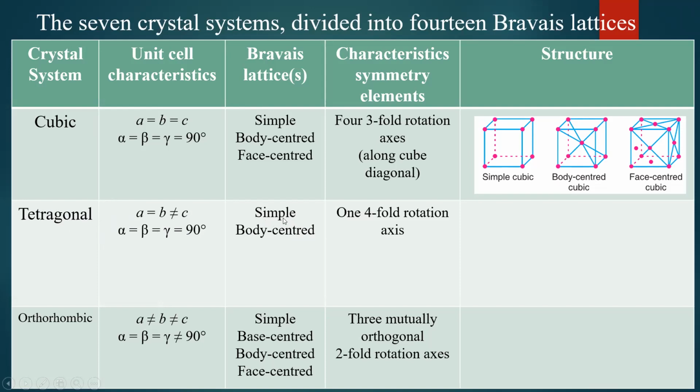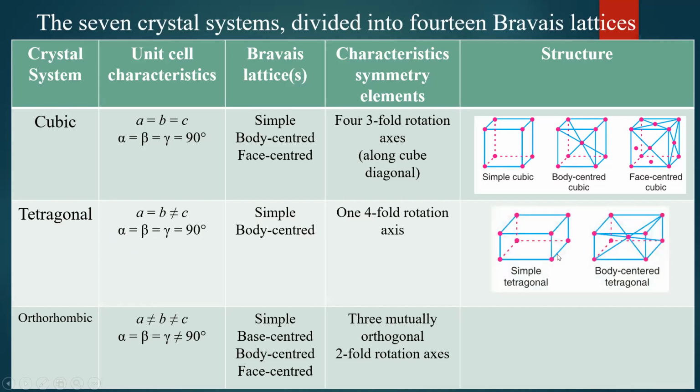Tetragonal only has simple tetragonal and body centered tetragonal. And the difference between cubic and tetragonal is that one side of the parallelepiped is different, whereas A equal to B, but it is not equal to C. And the sides are perpendicular to one another. So alpha, beta, gamma are exactly equal to 90 degree.